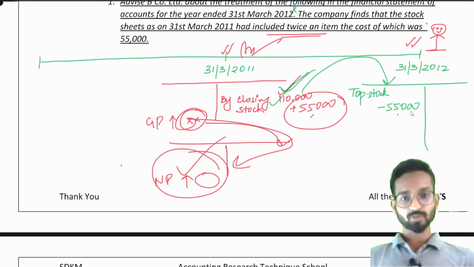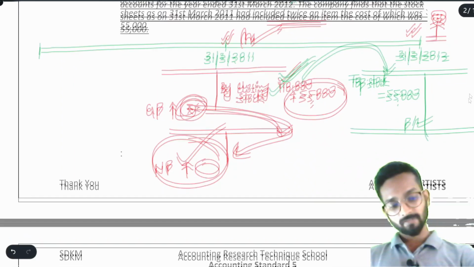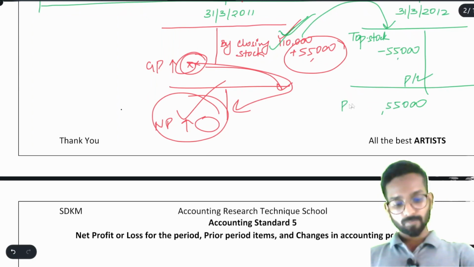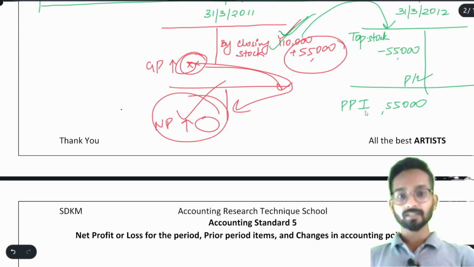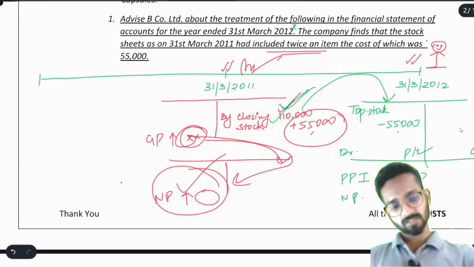Anything else you are supposed to do? As soon as I ask this, a student tells, sir, net profit was also wrong. How will you correct the net profit? It means I will go to the profit and loss statement and I will write here 55,000. What will I name it? Prior period item. Understood? Because it is a loss for me, I will write prior period item on the debit side to reduce my net profit of the current year. Simple enough. Now we will write the answer of this.